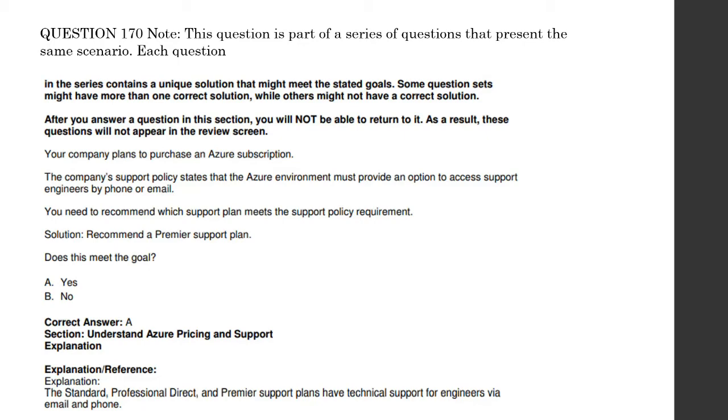So basic doesn't have many features. Only the higher ones, standard, professional, and premium, have the benefit of having support engineer access.